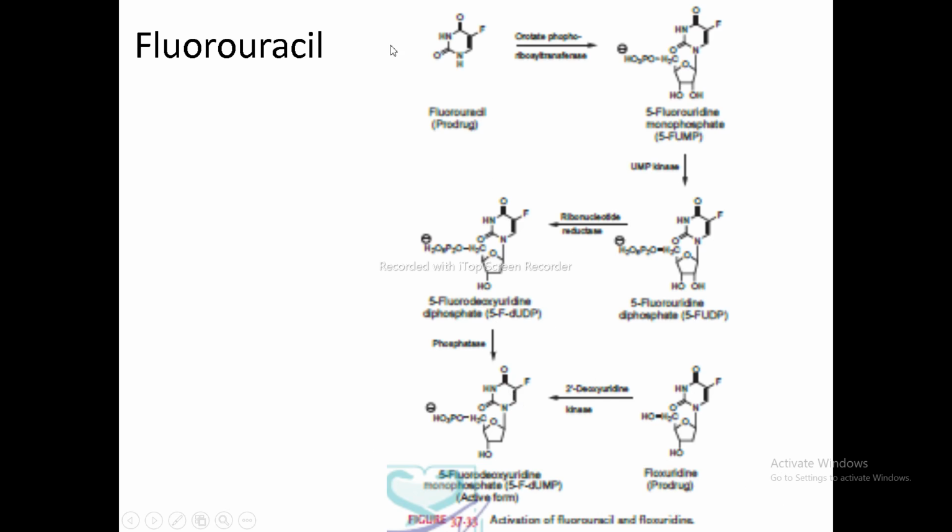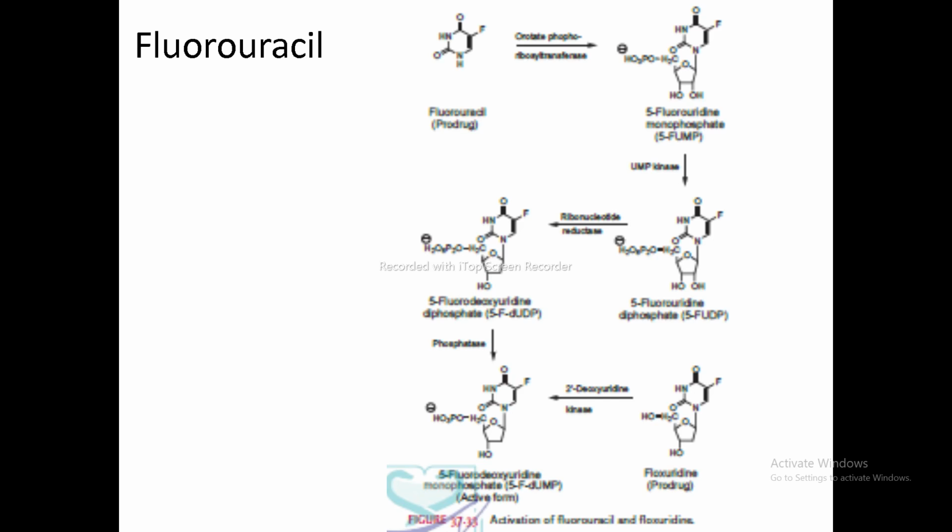So this is how the fluorouracil prodrug gets converted into its deoxyuridine monophosphate form, which is the active form of fluorouracil. The first step is that fluorouracil gets converted into 5-fluorouridine monophosphate by the enzyme orotate phosphoribosyl transferase.